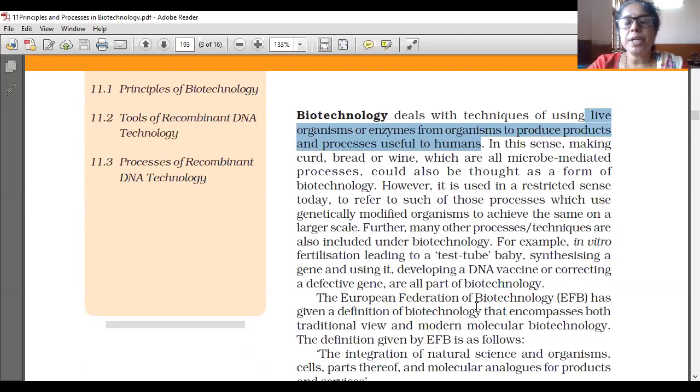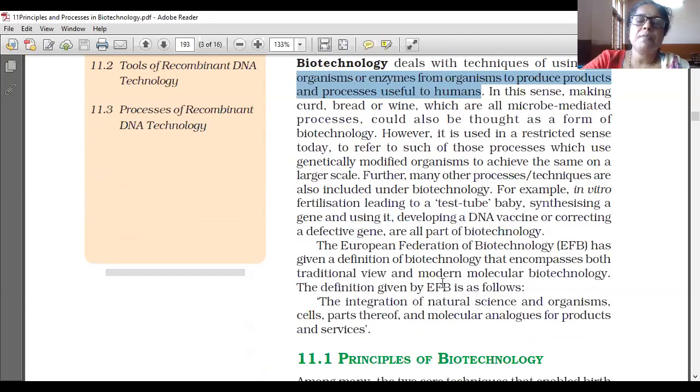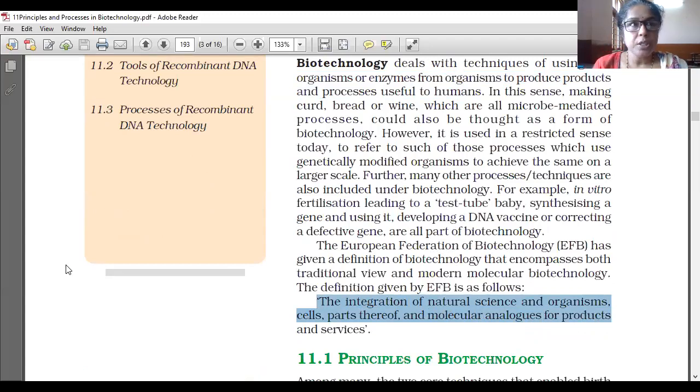The European Federation of Biotechnology has given a definition of biotechnology that encompasses both the traditional view and modern molecular biotechnology. The definition given by EFB is as follows: the integration of natural science and organisms, cells, parts thereof, and molecular analogues for products and services. Integration means mixing of natural science and organisms.